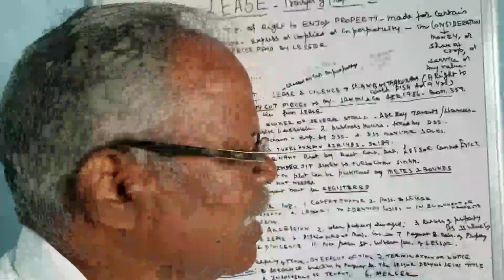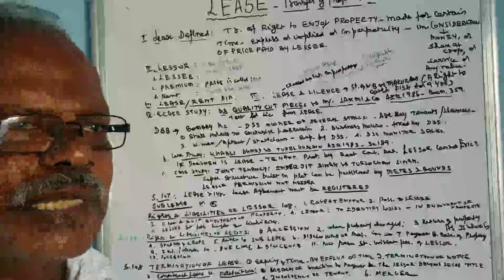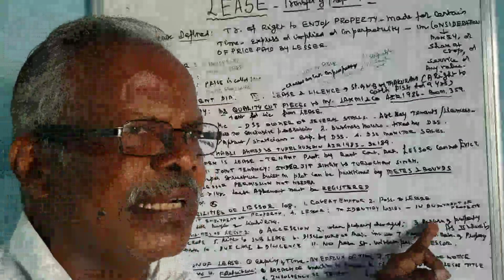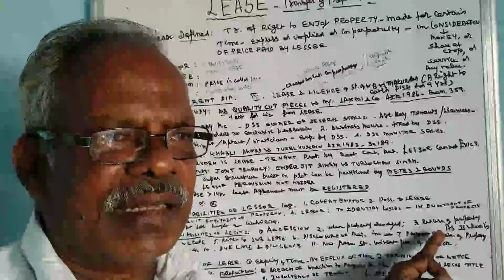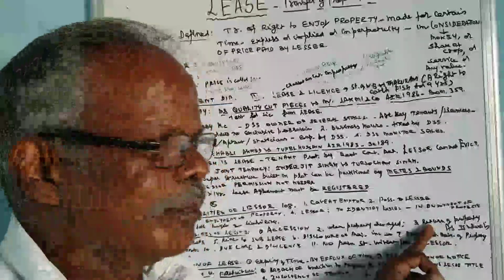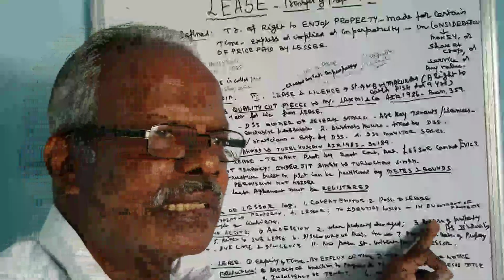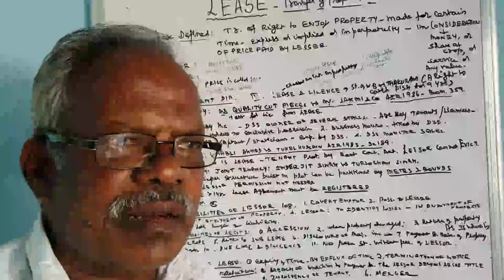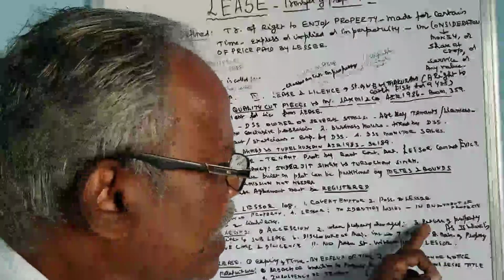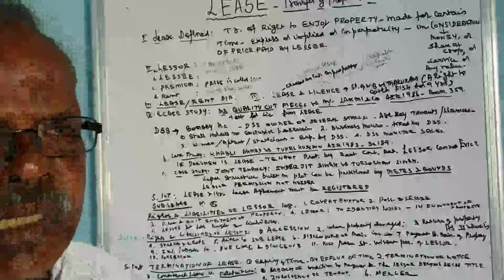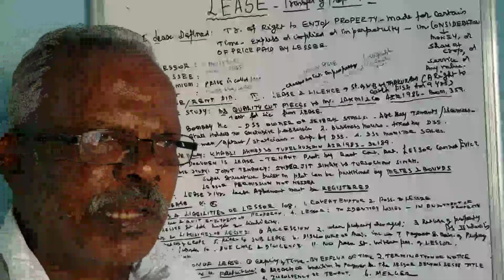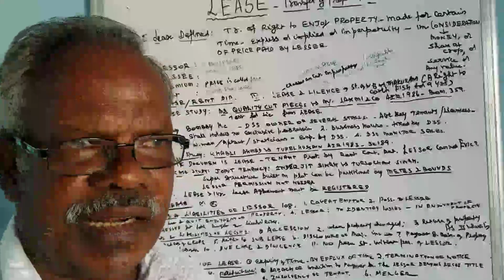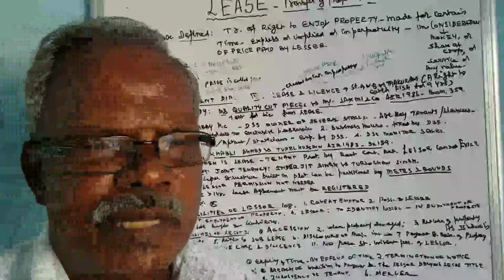Then return of property as is where is basis. There should not be any material damage. The structure already available should not be damaged or modified. That is, the return of the property on an as-is basis means the lessee has the responsibility to return the property as it was obtained from the lessor. That is called as-is basis.